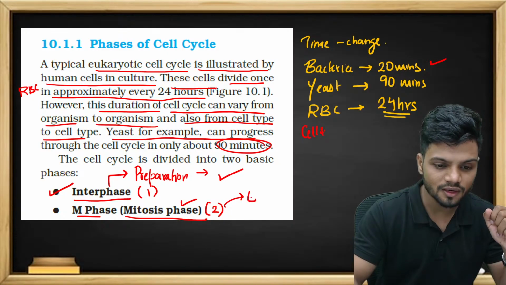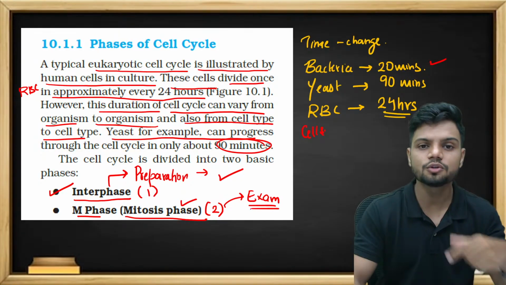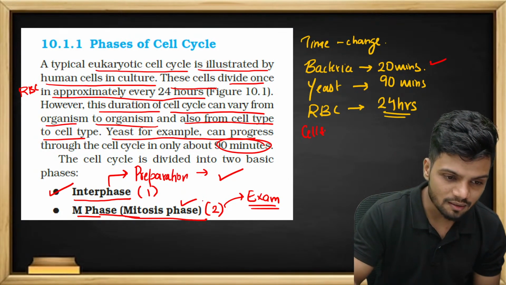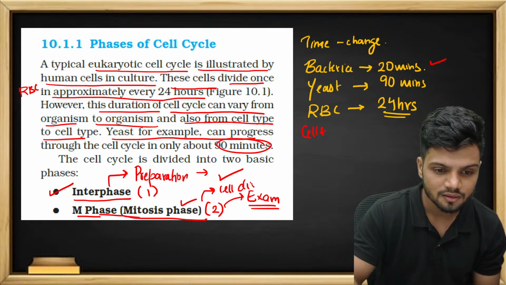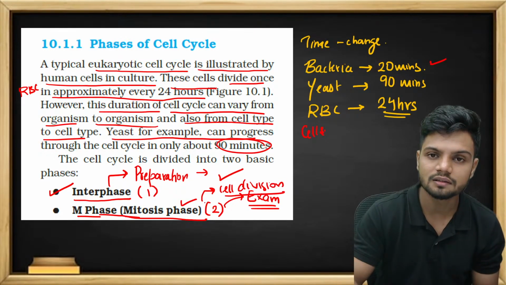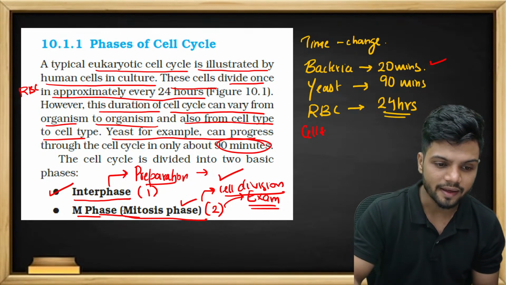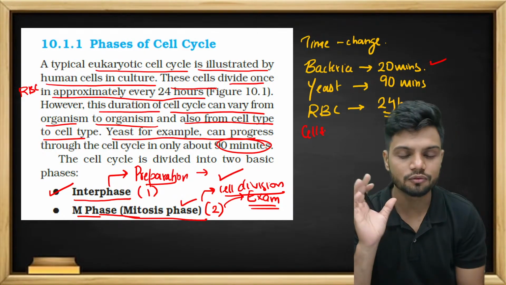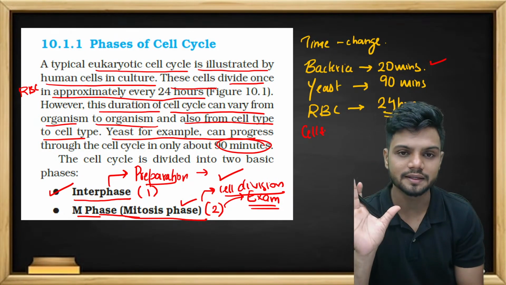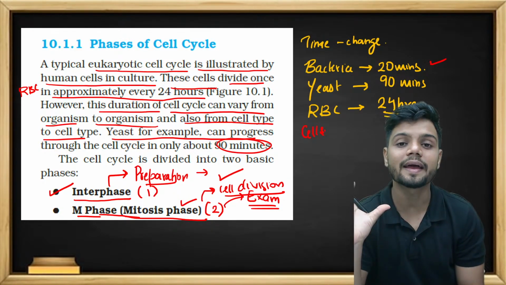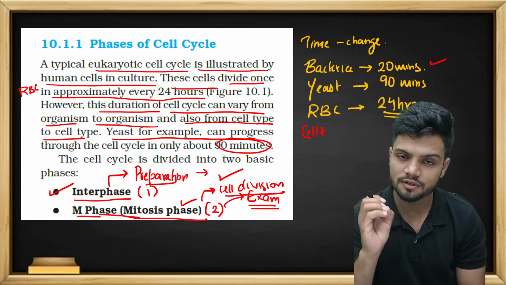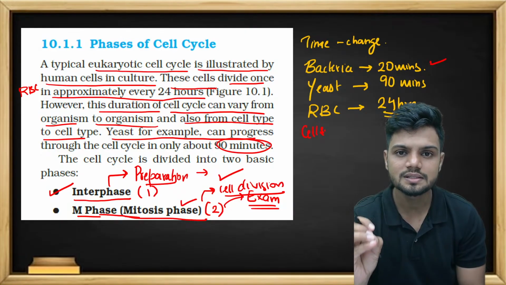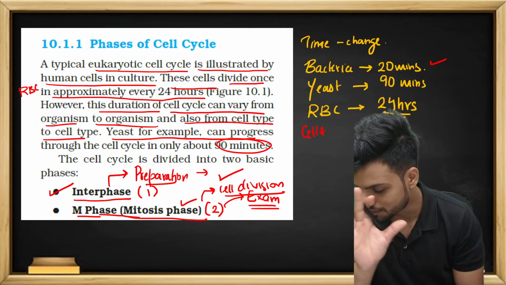This mitotic phase is like your exam. You prepare right now, then you give the examination. So see, this M phase is the mitosis phase. In this exam phase, the actual cell division happens. Interphase is preparation, M phase is cell division. Is the difference clear to all of you? Simple difference. All of you are right now in the interphase. The day you give the exam, you will go to the M phase. Similarly, a cell is preparing for the cell division. A cell will reach M phase, and only when it reaches M phase will it undergo cell division. Done.